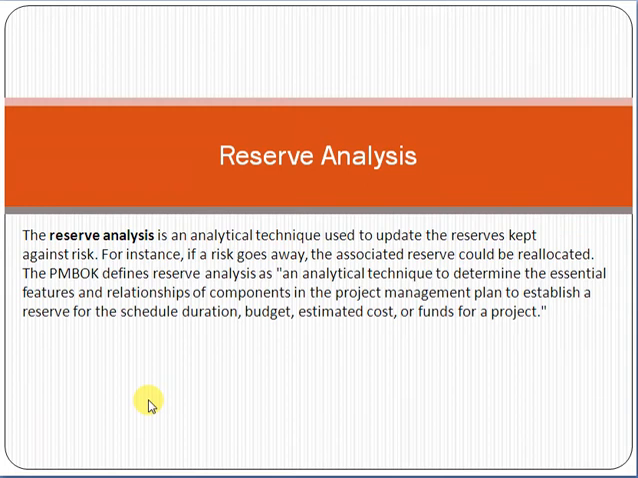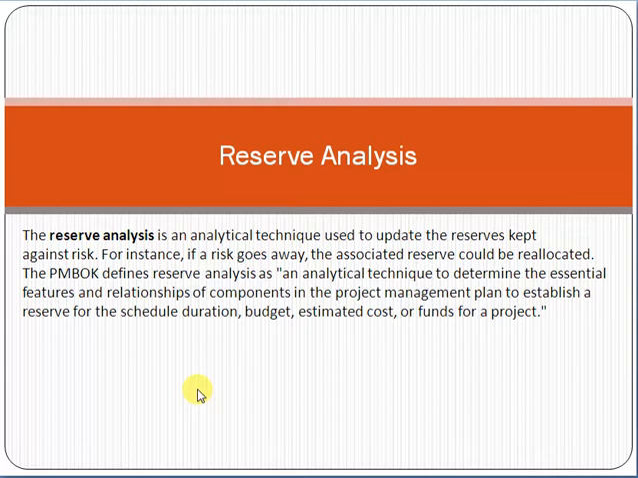Today we'll discuss a topic: reserve analysis. Friend, this is a very important topic with respect to project management when we are managing projects. Also friend, if you are planning to give the PMP exam or you are studying project management in any university, then from an exam point of view, this is an important topic and you will see at least 4 to 5 questions in the exam which are directly related to reserve analysis.